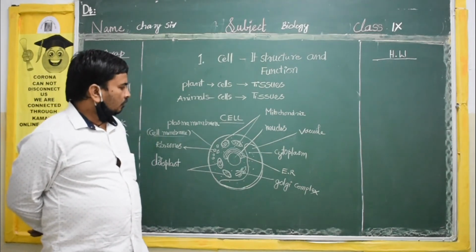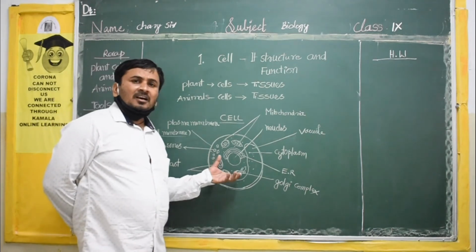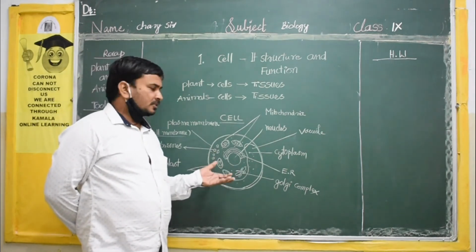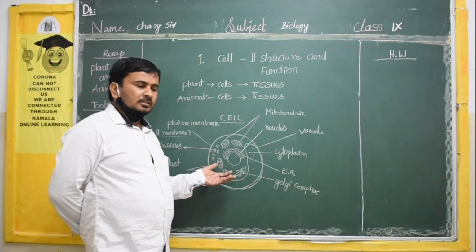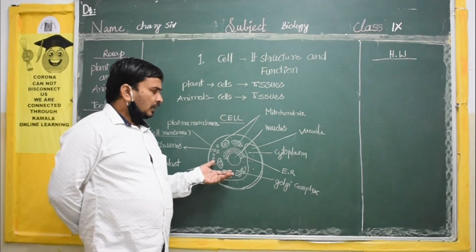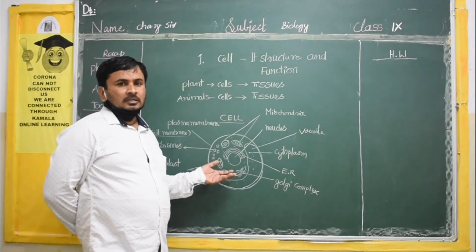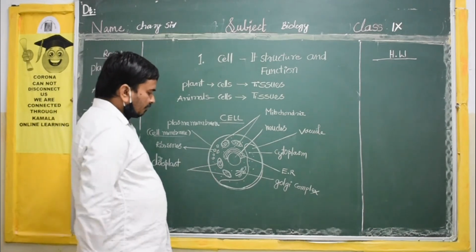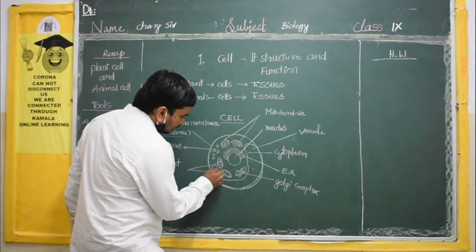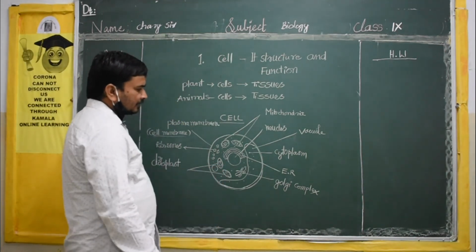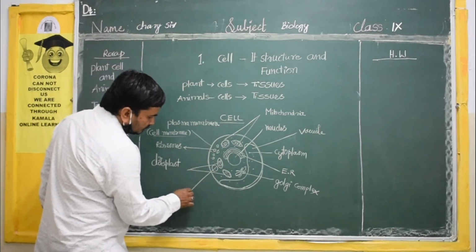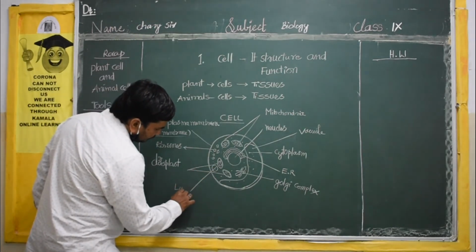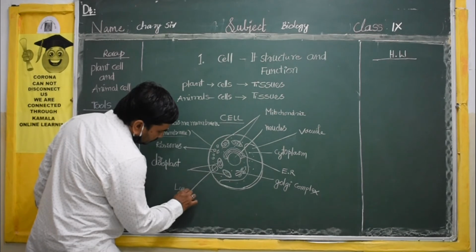Okay. Now you can see I covered the majority of the cell organelles. Not only this, the lysosomes are also there. Lysosomes are vacuole-like structures which are present in the cell. These are called lysosomes.